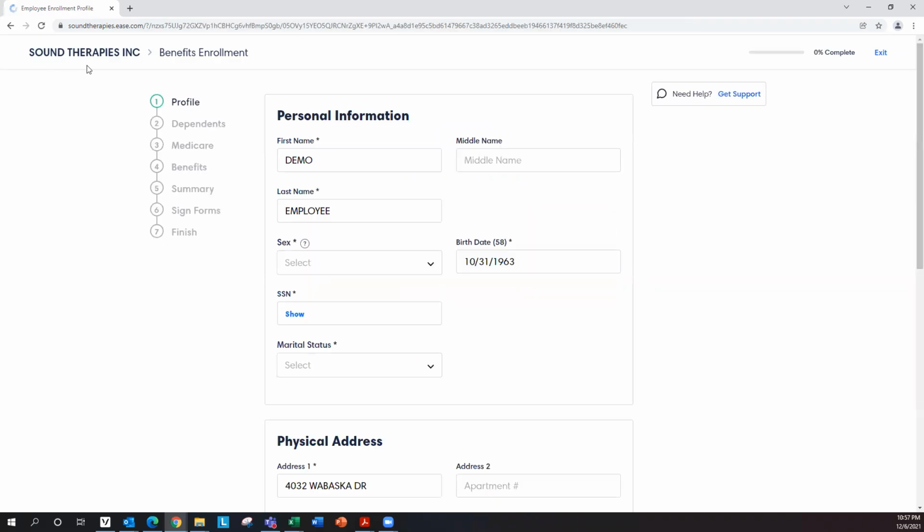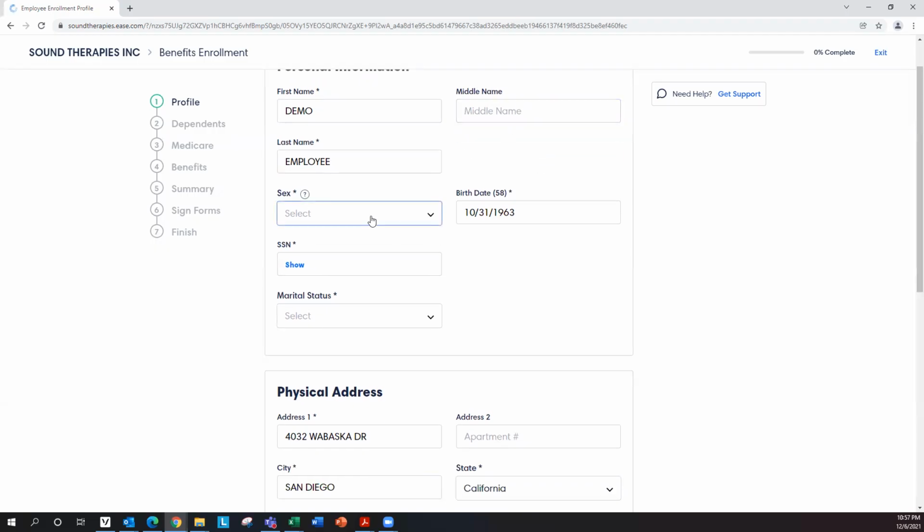You'll find this is your Sound Therapies Inc. group's benefits enrollment. These are the different steps to finish. So the first thing that you will see is your personal information. Any asterisk is a required field. If you have a middle name, you can type your middle name here, or if you don't, you can just leave that empty and it's not required.